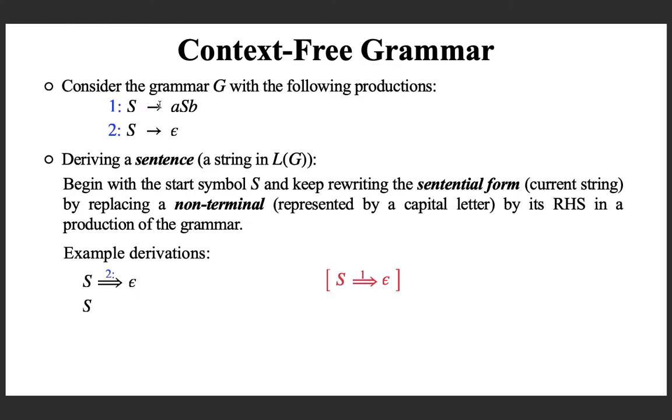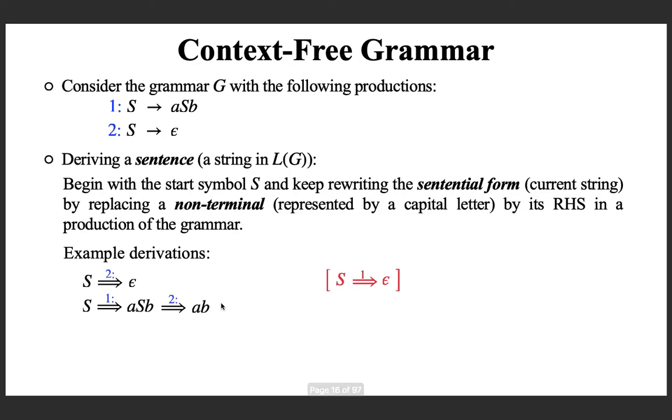Another example, begin with the start symbol. Suppose this time I apply production number 1, then I will replace capital S with the RHS of production number 1. That's what I did. Now I can do the rewriting because there is a non-terminal; capital S is appearing here as well. This time suppose I apply production number 2. This capital S will be replaced with epsilon.